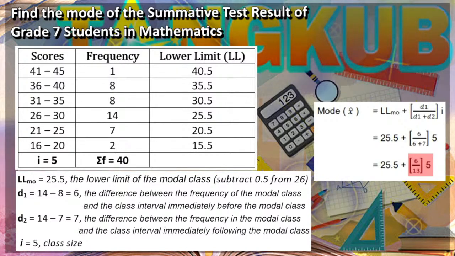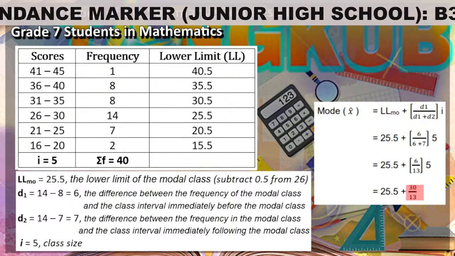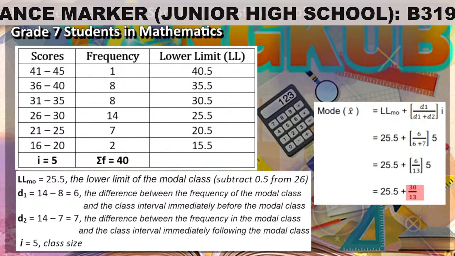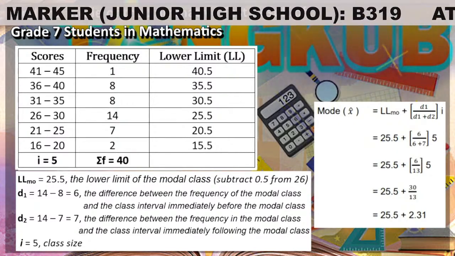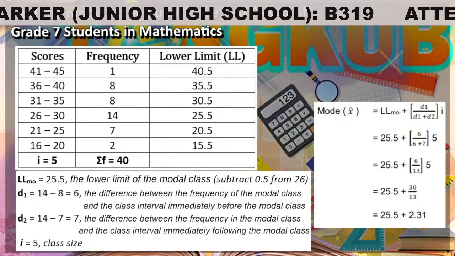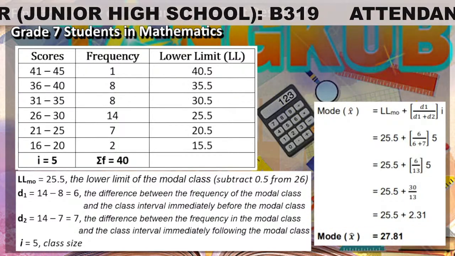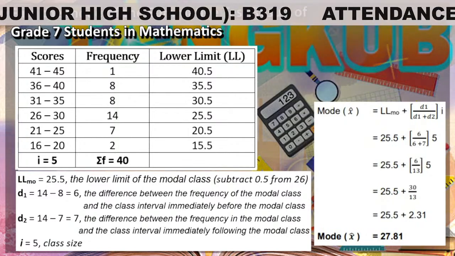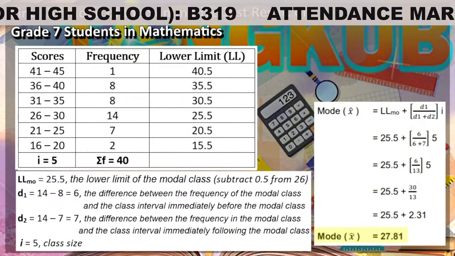So we now have 25.5 plus 30 over 13. 30 over 13 can be simplified into 2.31. So we now have 25.5 plus 2.31, which is equal to 27.81. Therefore, the mode of the summative test result of grade 7 students in mathematics is 27.81.